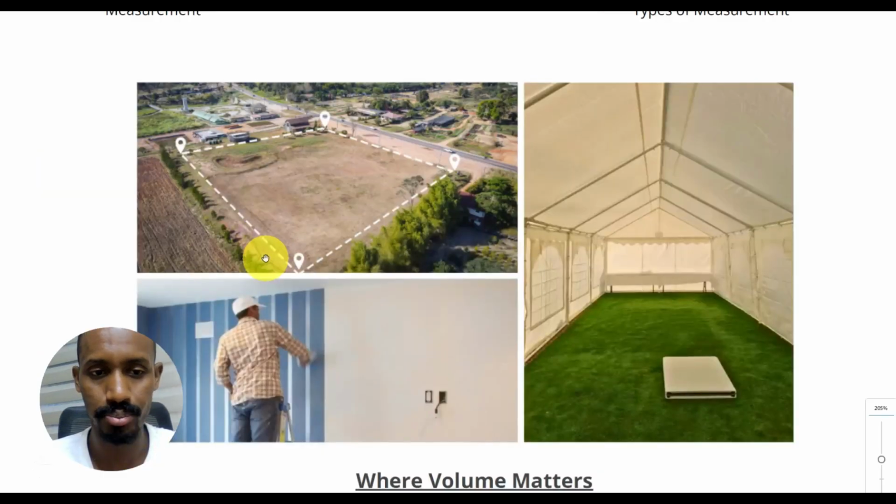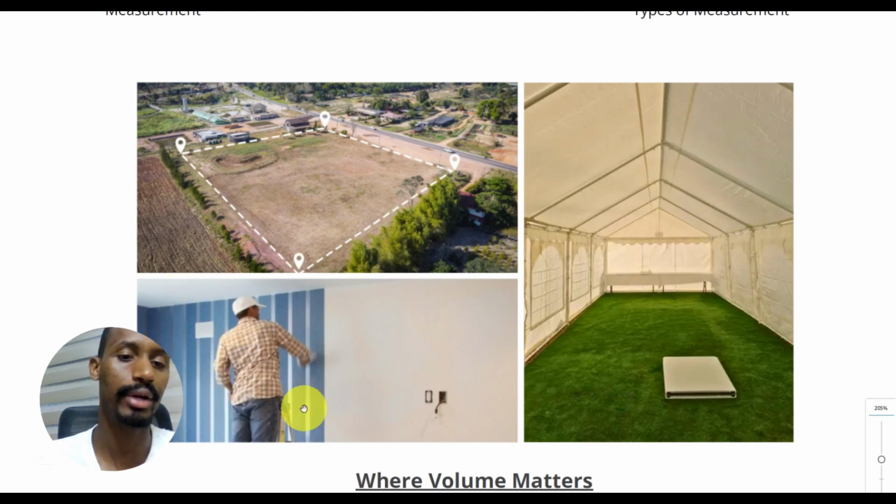Somewhere, let's say somebody is putting a wallpaper for your wall. They want to know the size of your wall. They want to know this side to this side is how many meters, and this side to this side, so that they can know the square meter of your wall, so that they can know how much wallpaper you should buy.